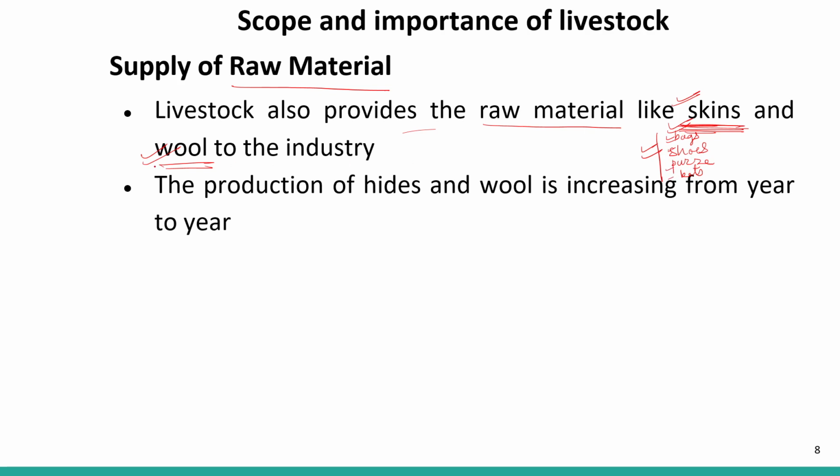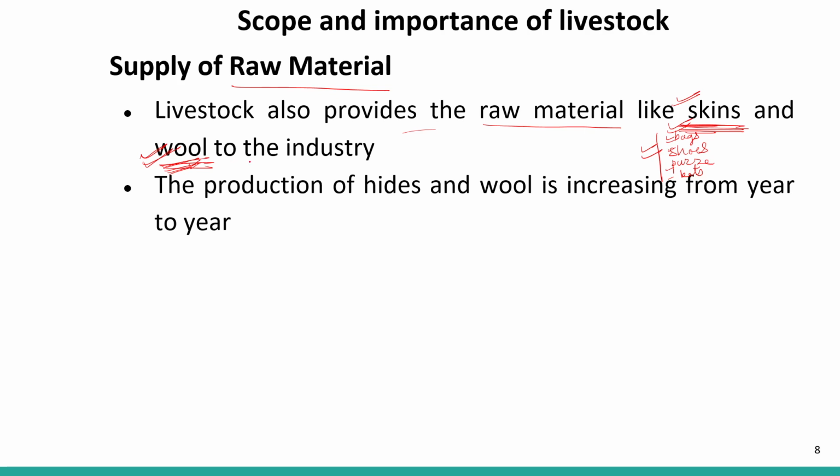And in the wool industry, there is the sheep. Sheep wool is used for making wool, right? In the winter time we require woolen cloth, and wool is generally made from sheep, which is also cattle.